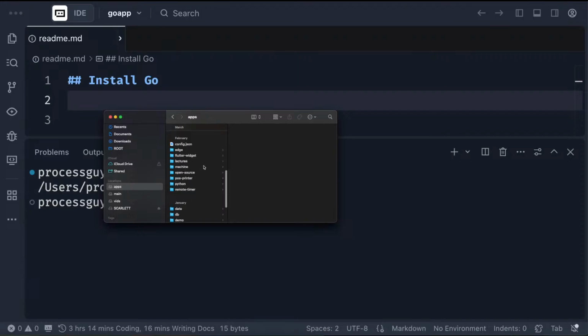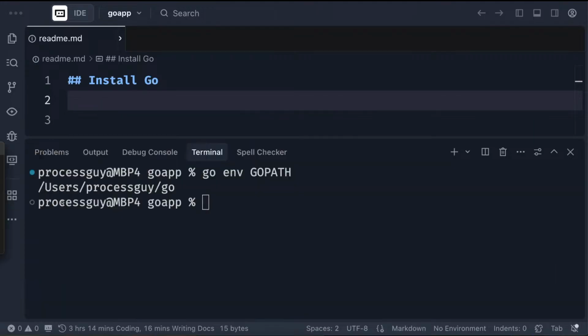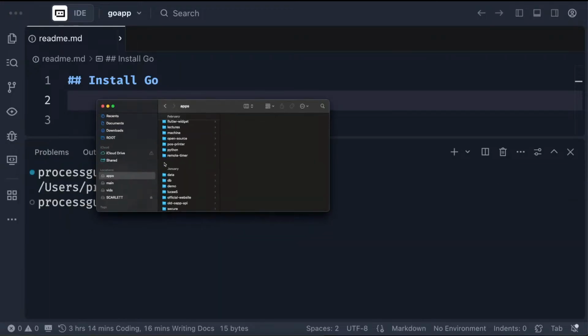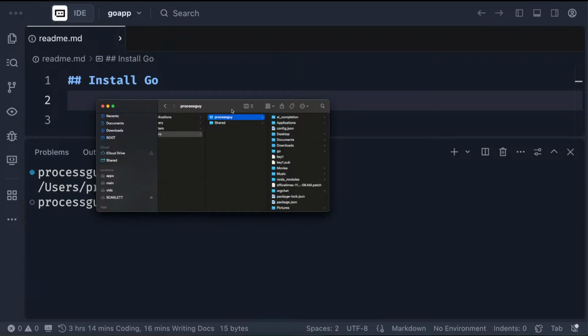Now this is my root directory and I'm looking for the file right now. Not here, this is not my root directory. I have to go to that process guy. That's this section here, user process guy. So I have to navigate to that section. You can see we're not doing Go yet, but still trying to talk to the installation part. So I'll go to my home, then I have the process.